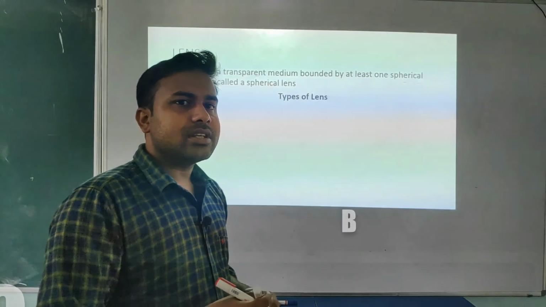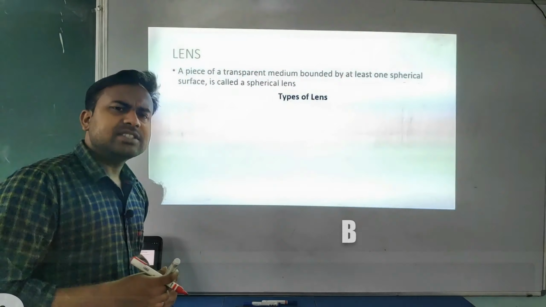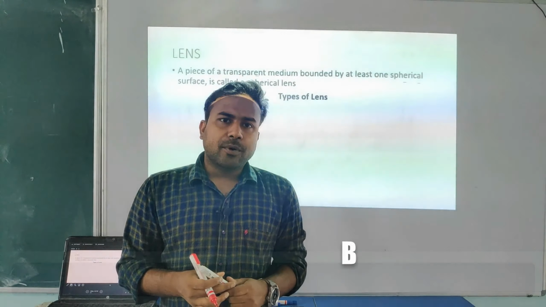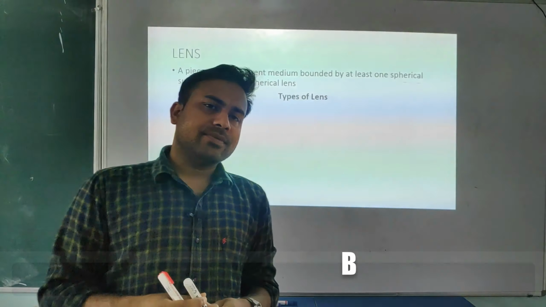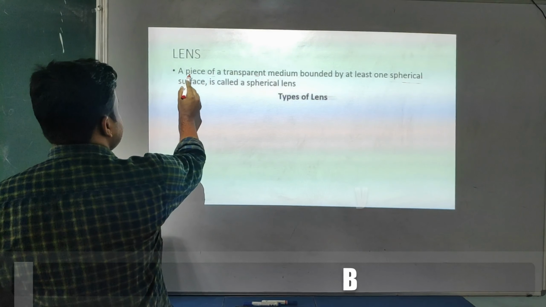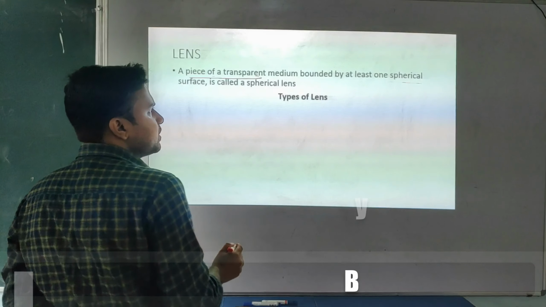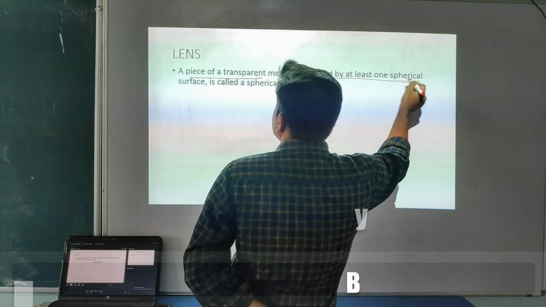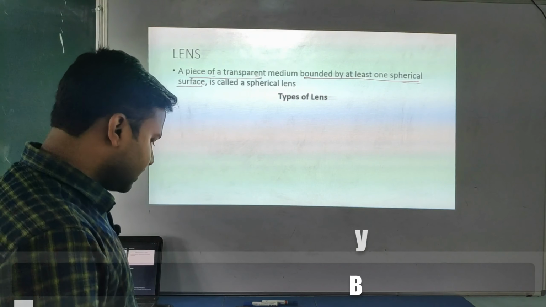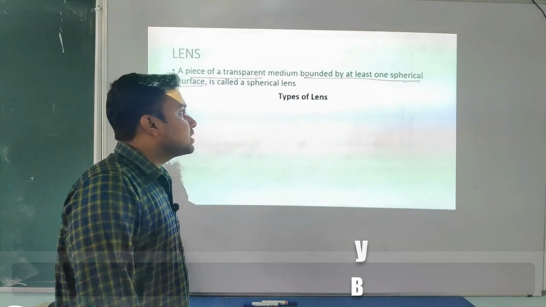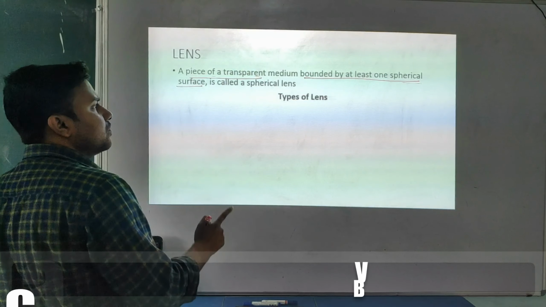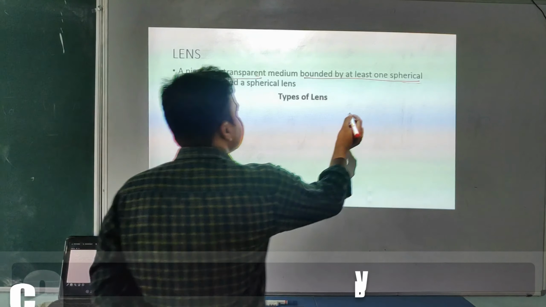Today I am going to discuss lens. What is a lens, student? A piece of transparent medium bounded by at least one spherical surface is called a lens. Here the definition is written. It's a piece of transparent medium bounded by at least one spherical surface. This is very important, student. If a medium is not bounded by a spherical surface, it is not called a lens. So at least one surface has to be spherical.